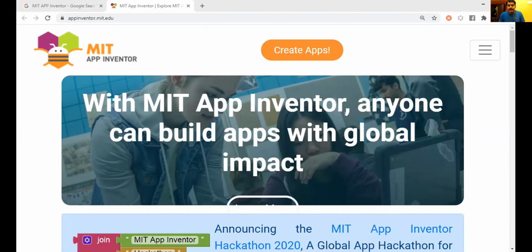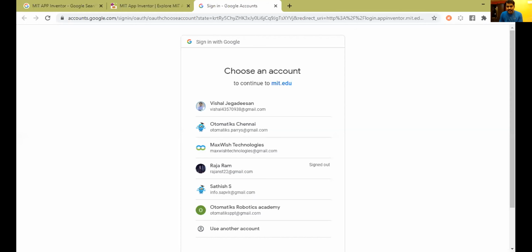So once you get this on the screen, what you have to do next is click on create apps, right? So here it goes on to the next screen. It will ask for a Gmail ID to log in. That is why I first asked you to set up your own personal Gmail ID, without which you will not be able to develop even a single Android app. A Gmail ID is a must when it comes to developing Android apps. Fine. So what you have to do is sign in with Google, use a Google account to sign in.